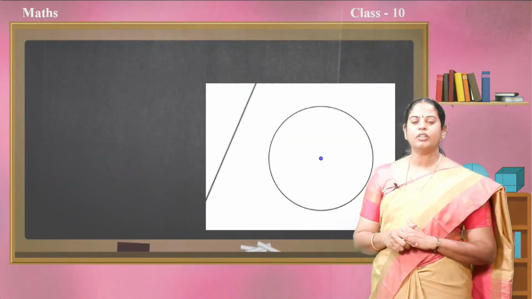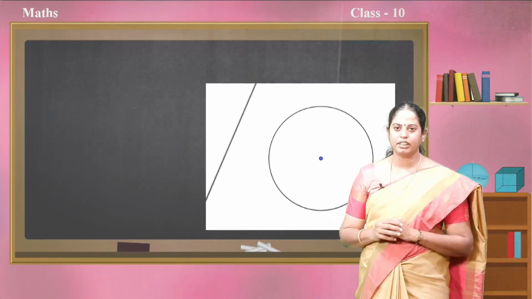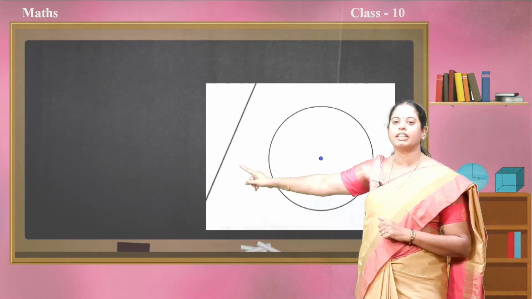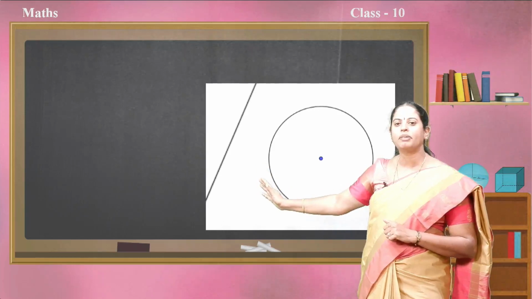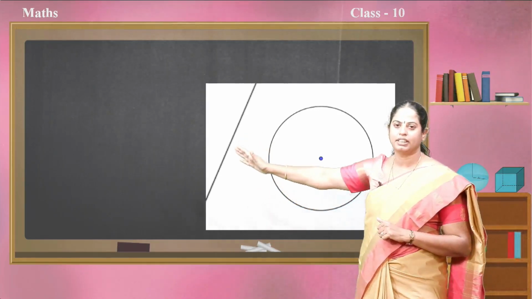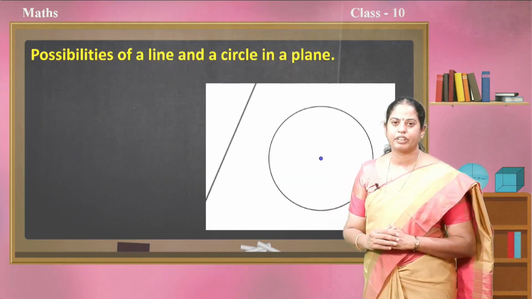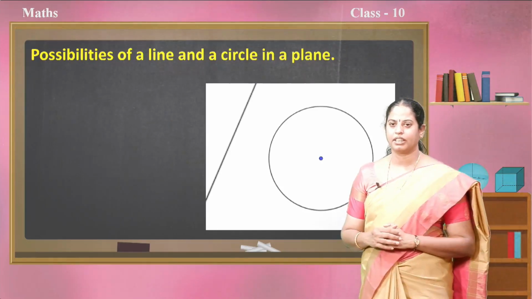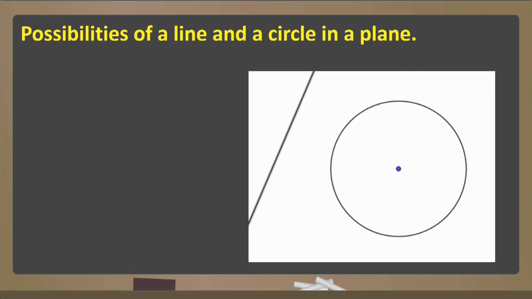Okay. Now, think, I am giving you one activity. There is a circle on a plane and there is a line in the same plane. What are the possibilities related to the circle and the line? Think. What are the possibilities of a line and a circle in a plane? Watch this video, children.